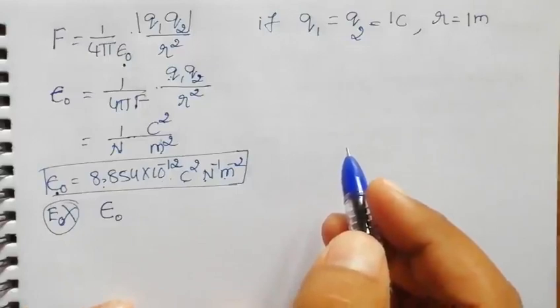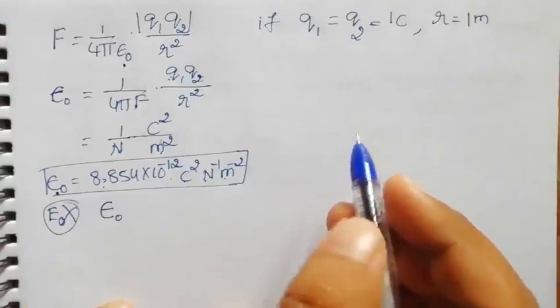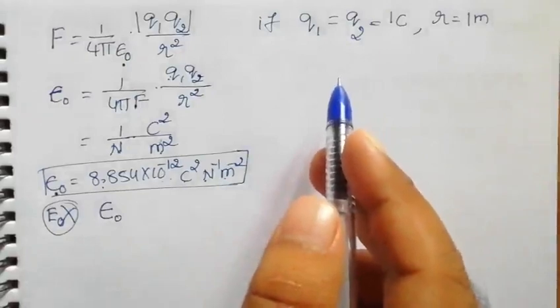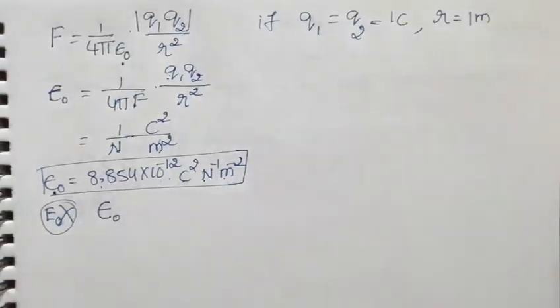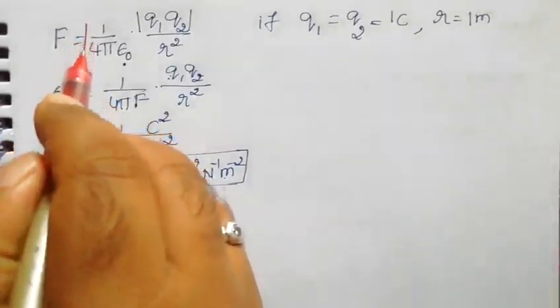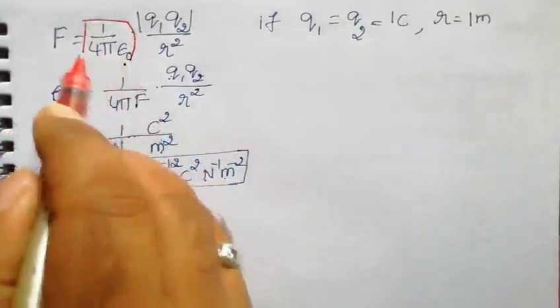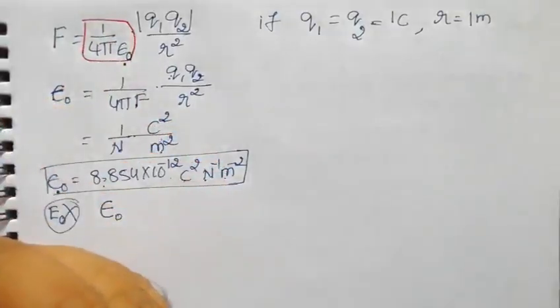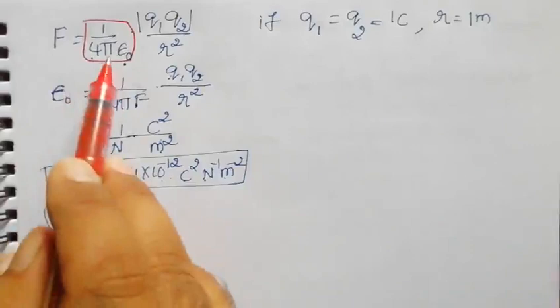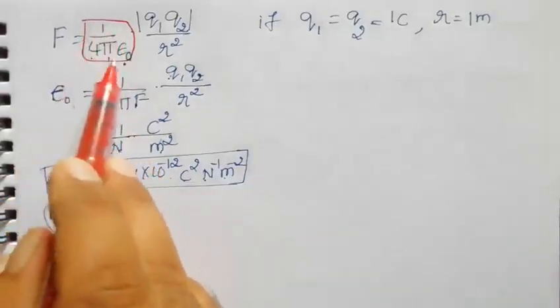Then, as we know the values, we need to put the values here. Before putting the values, one more clarification. If you look at this quantity, 1 by 4 pi epsilon naught, we know the epsilon naught value, and 4 pi is a constant. So can you find this entire value?